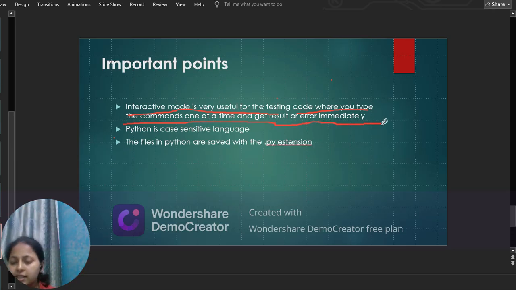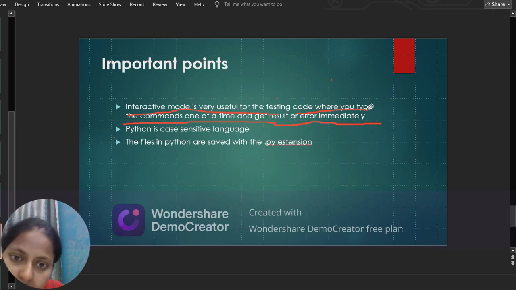So the first point is, in interactive mode we can test our code because we get the output of a single line, we just press enter and everything is on our output screen. We can test it.